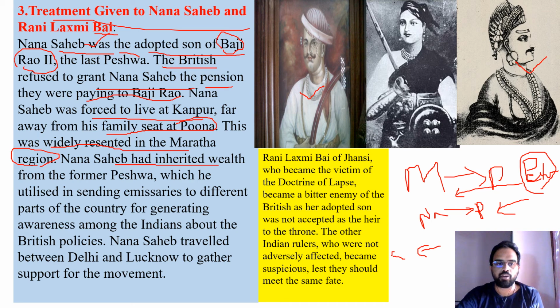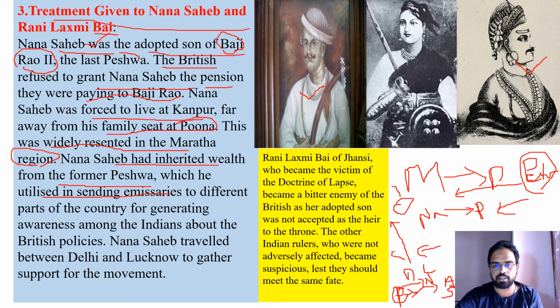Nana Sahib had inherited wealth from the former Peshwa, which he utilized in sending emissaries. Under the Doctrine of Lapse, any personal wealth that a ruler has can be given to an adopted son, but not the wealth that belongs to the kingdom. If he has some personal wealth, he can give that. So here Baji Rao II had given some wealth to Nana Sahib. Now Nana Sahib, who was away from the headquarters of the Maratha kingdom, used the money his father gave him to send emissaries to different parts of the country.